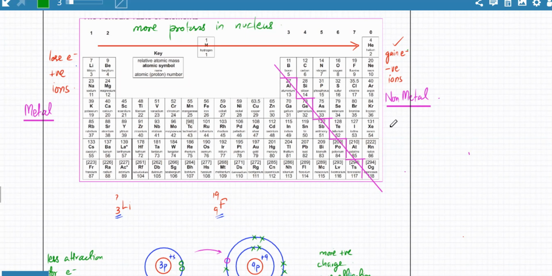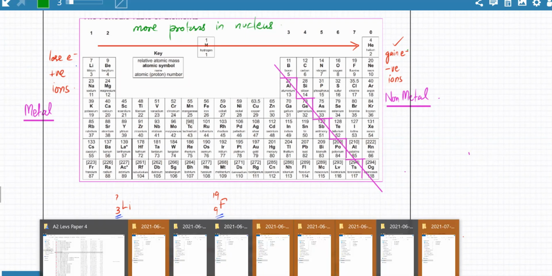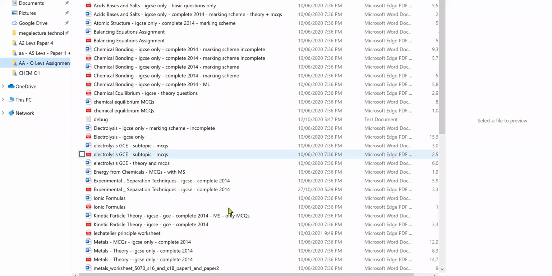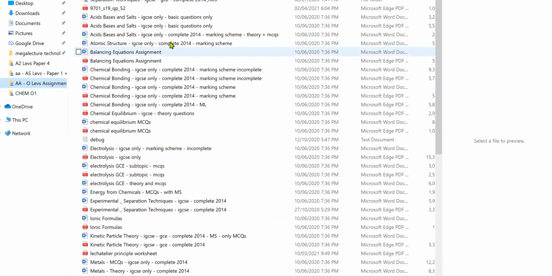So we're kind of done with atomic structure. What we're going to do now is practice questions related to atomic structure. Just a second. Let me try and open this.